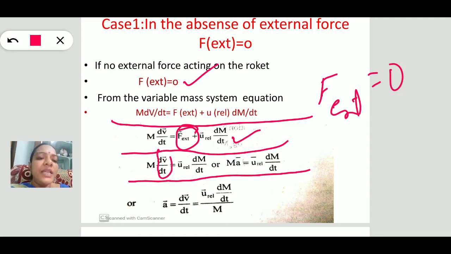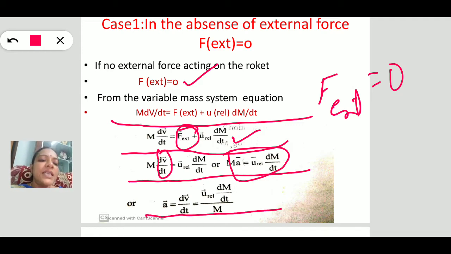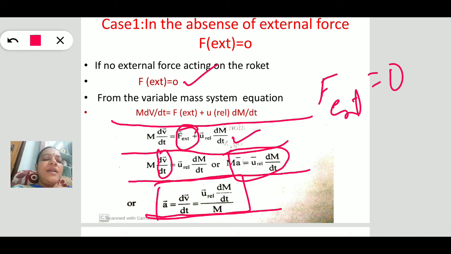Here dv by dt is nothing but the rate of change of velocity, that is acceleration, so M a is equal to u, the relative velocity, into dm by dt. We want the acceleration. A is nothing but dv by dt, which is equal to u, the relative velocity, into dm by dt, divided by m. This is the acceleration, and with this acceleration the rocket moves.